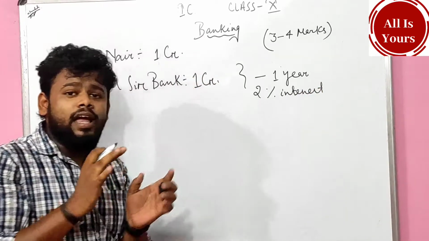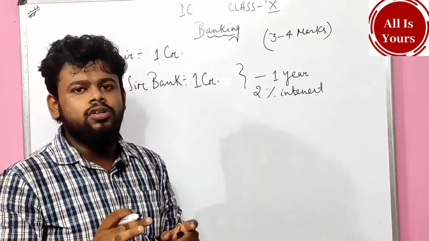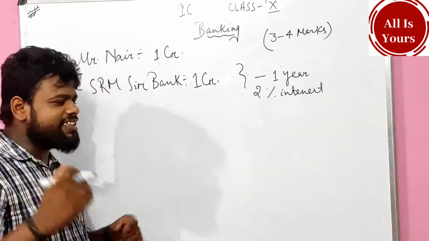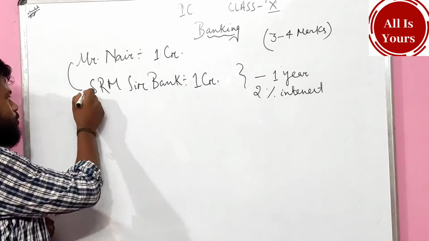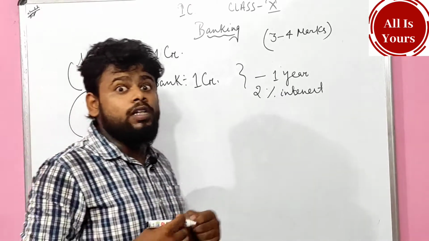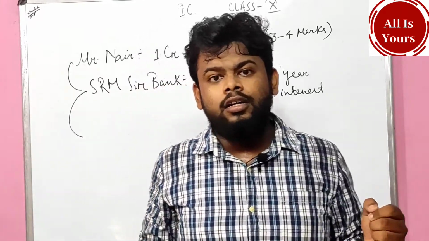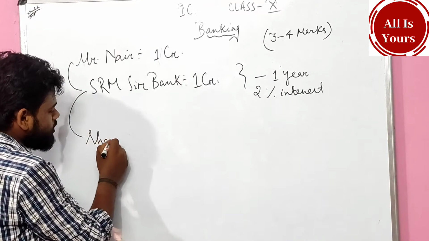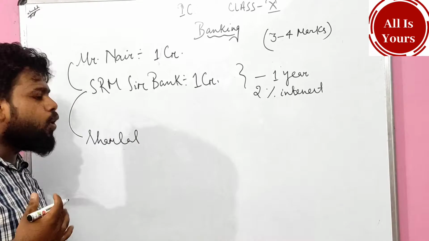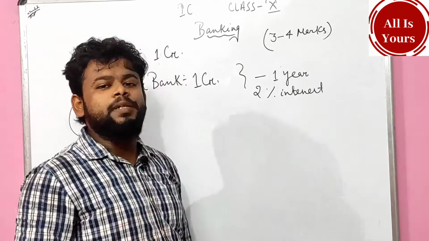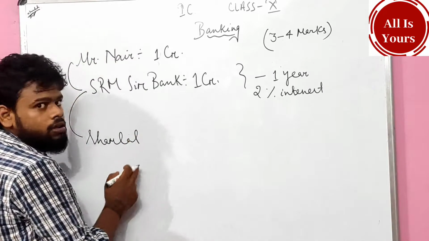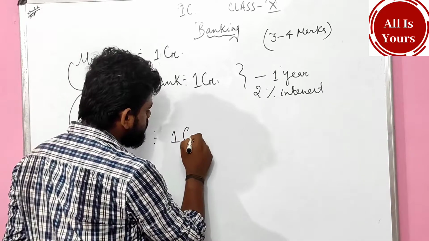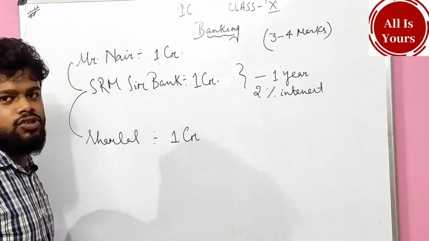I am recapitulating what you have read in the 7th, 8th, 9th grade. After that, a very interesting topic. What did I do? There was one man who was quite educated but unemployed, Samlal, a businessman who wanted to do a business. I gave the same amount, rupees 1 crore, to Samlal to start up his business.